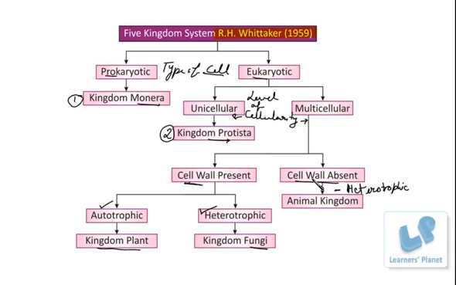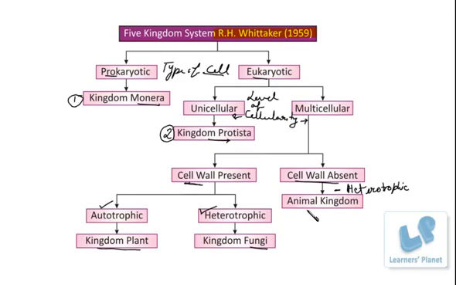Because if the cell wall is absent and they are multicellular and eukaryotic, then of course there should be some process by which they obtain their nutrition, whether they are synthesizing the food or not. Accordingly, they have to be placed in a particular group. So these heterotrophic organisms which lack the cell wall come in another kingdom, that is animal.